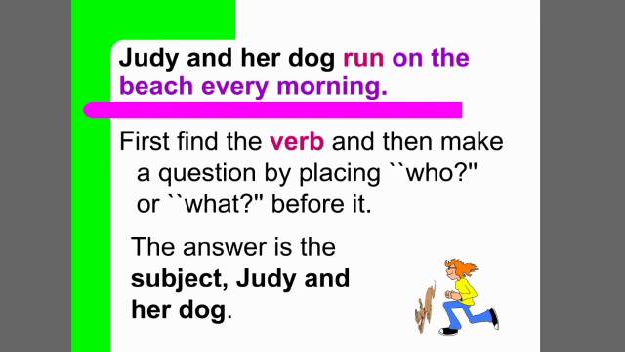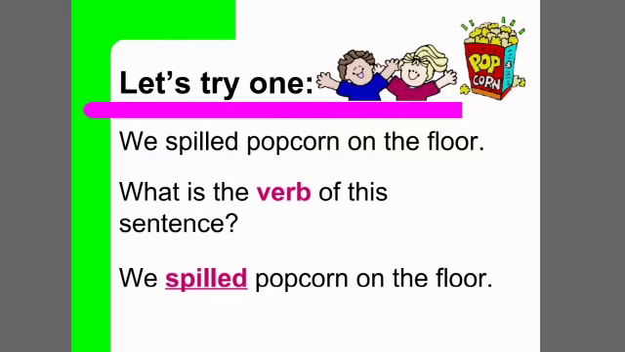First of all, we have to identify the verb in the sentence. After that, we are going to ask a question to the verb: who does the verb, or what does the verb? What is done to the verb? Then we get the answer, the subject.